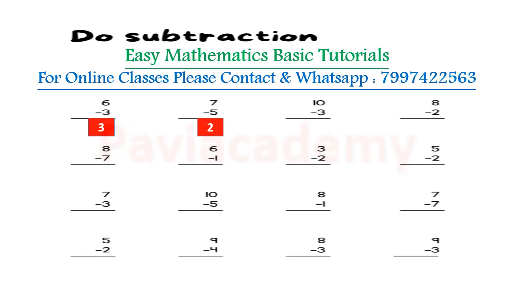10 minus 3. Take fingers 3 after 4, 5, 6, 7, 8, 9, 10. How many fingers? 7. Answer is 7. 8 minus 2. Take fingers 2 after 3, 4, 5, 6, 7 and 8. How many fingers? 6. Answer is 6.